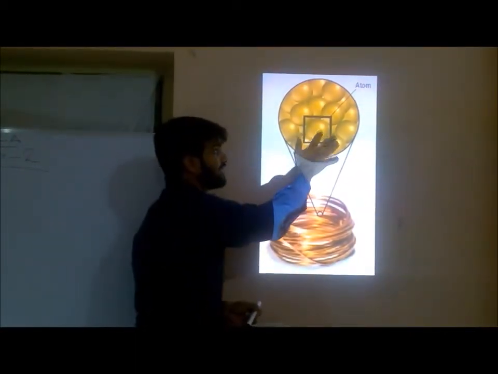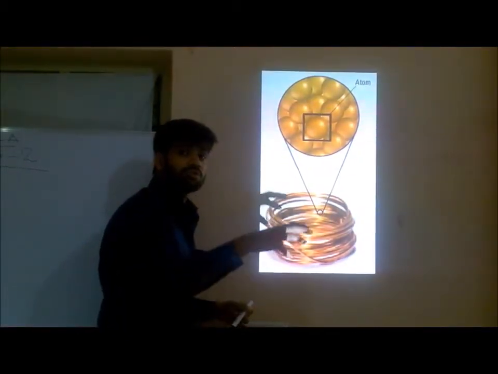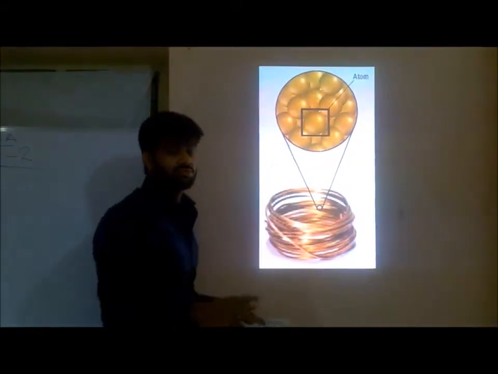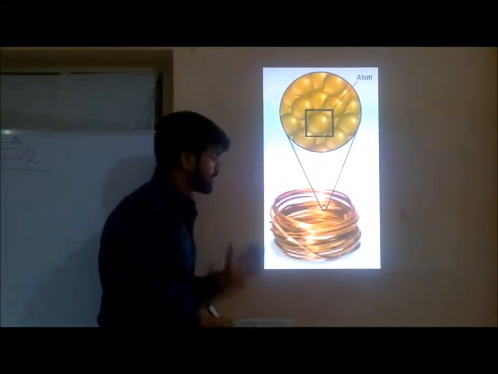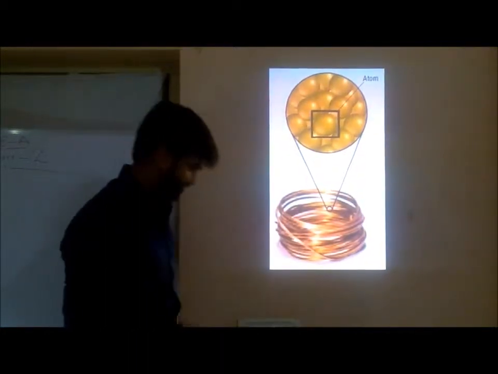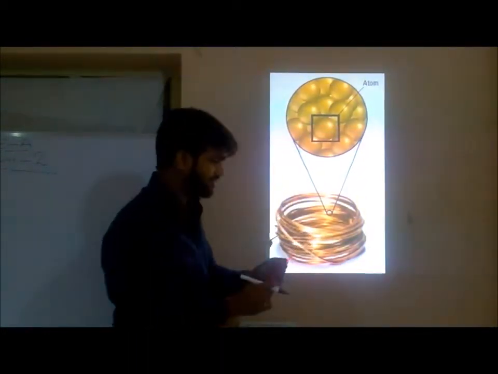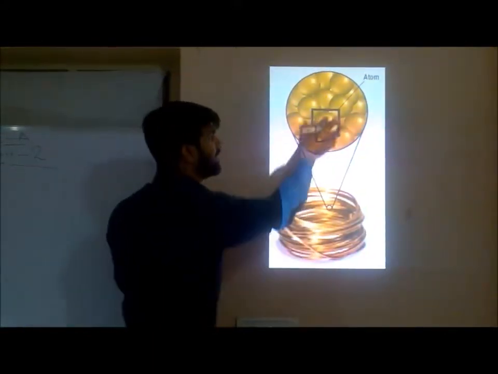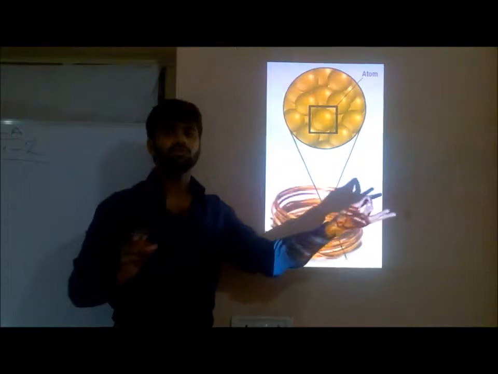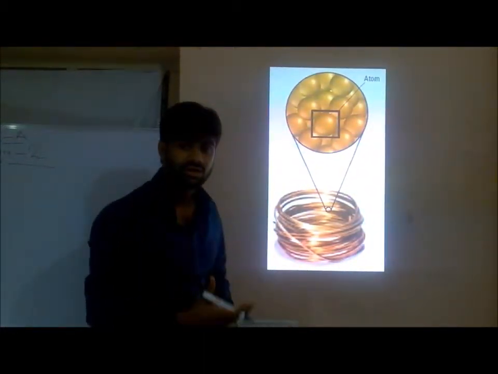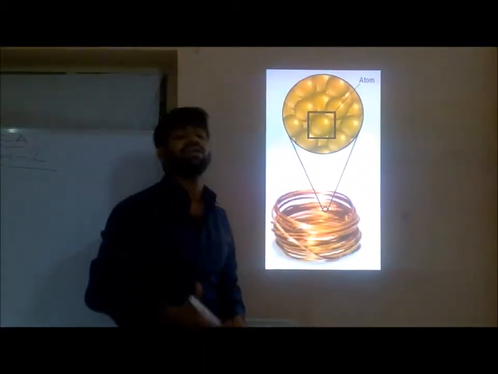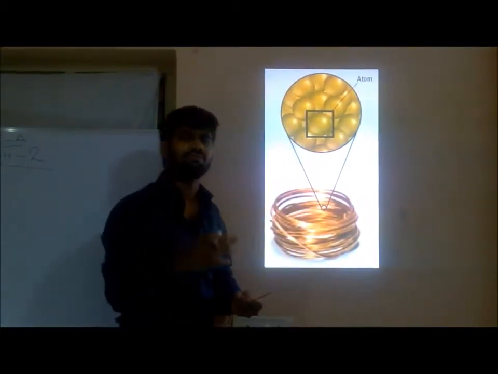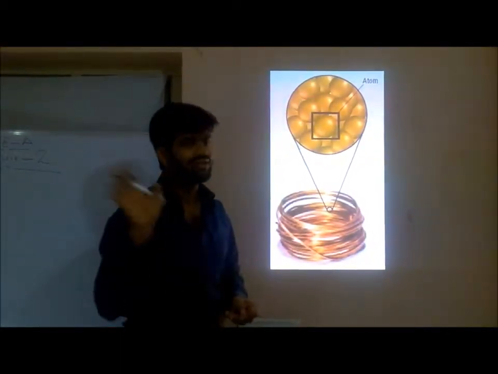Within that one atom you will have the nucleus, protons and electrons. Understand? As the number of electrons, the same number of protons will be there in it. This is a particular copper metal, the same copper wire, and we take a minute area of it. Within a huge copper wire, think how many atoms will be there, and within those atoms, how many valence electrons. Because it's a conductor, as I told you, a conductor will have valence electrons. In an insulator you won't have any valence electrons.